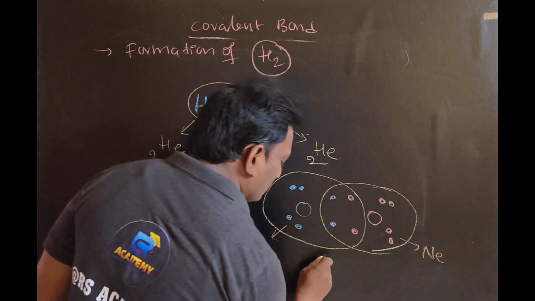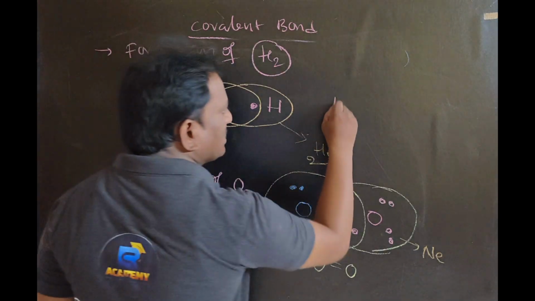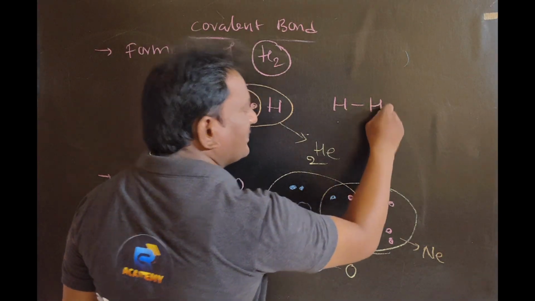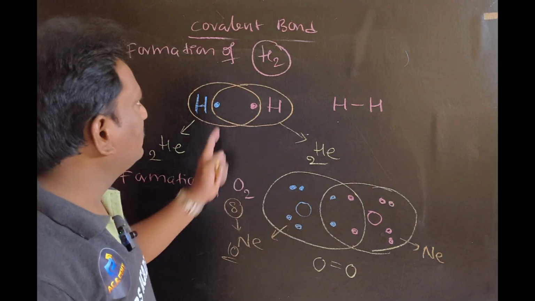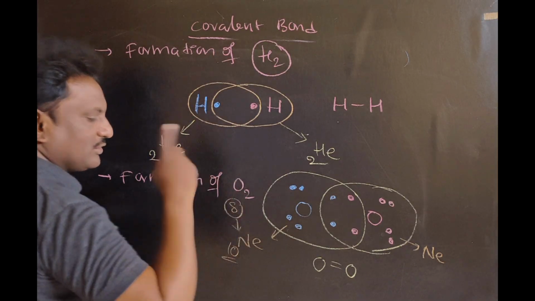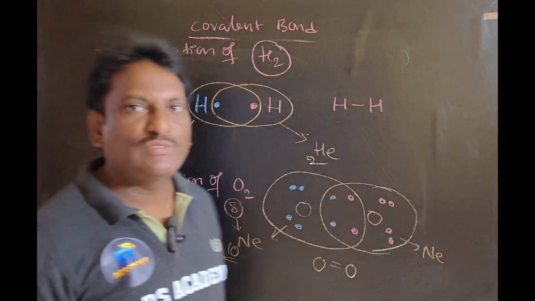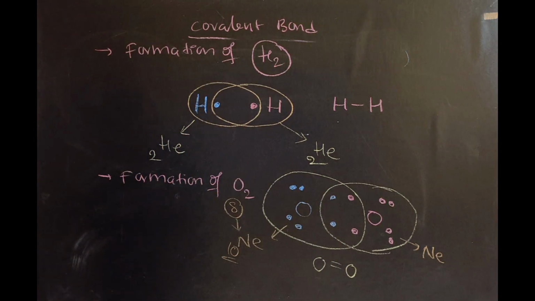So then you will get O double bond O. Here you will get H bond H. A covalent bond is represented with a dash. So this is the formation of a covalent bond between two similar nonmetals. Make a note.